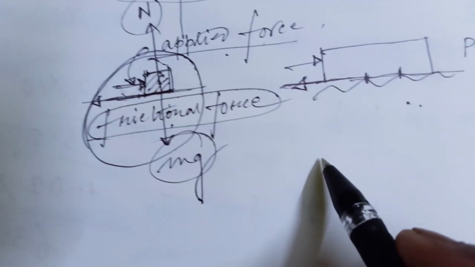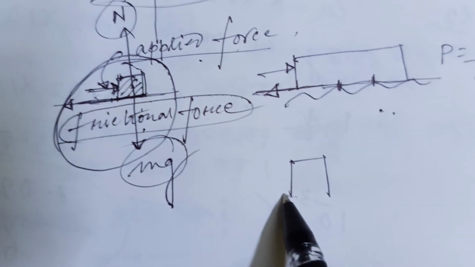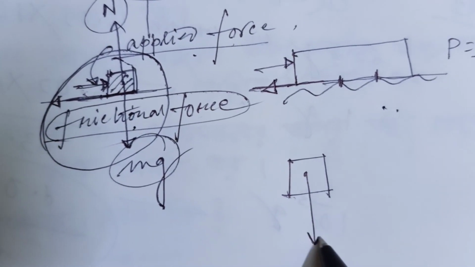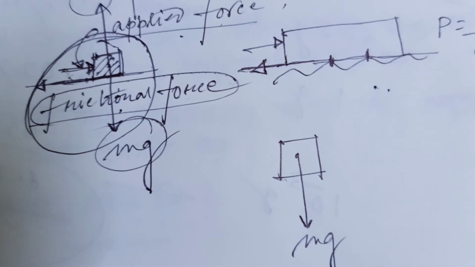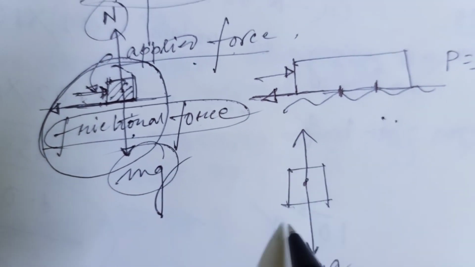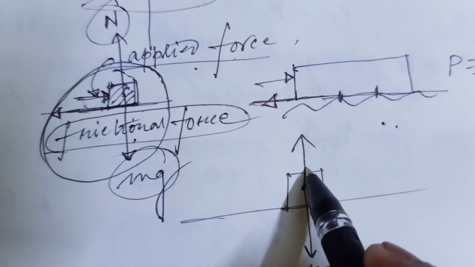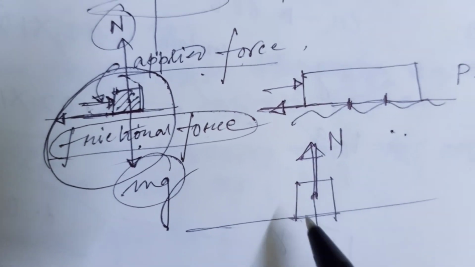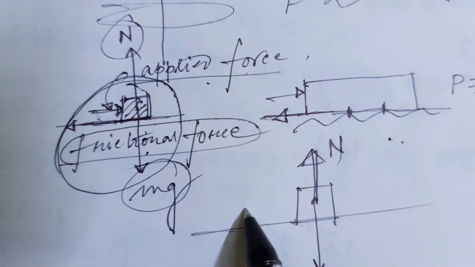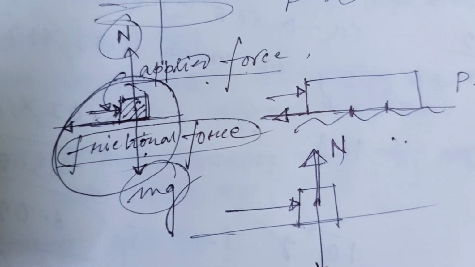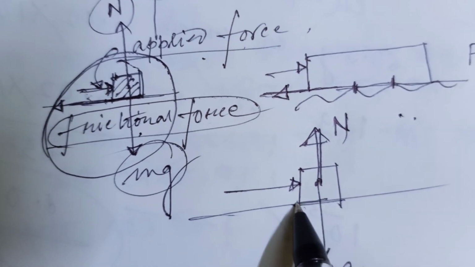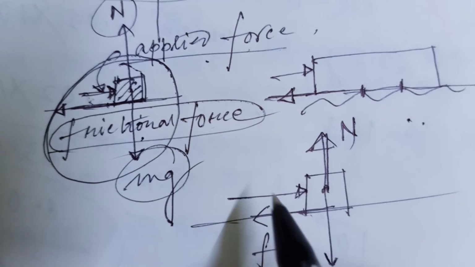And if we explain that particular body, how many forces act? There is mg acting in the downward direction. Due to this, that particular surface gives an outward normal force, and you apply a force along here to move that body, and a frictional force comes into play.